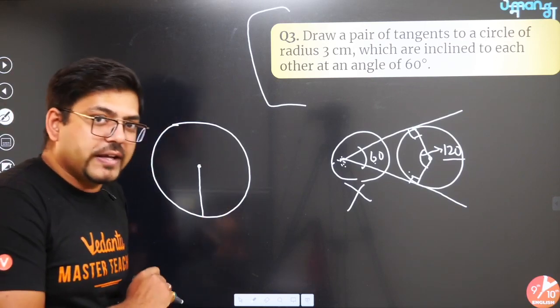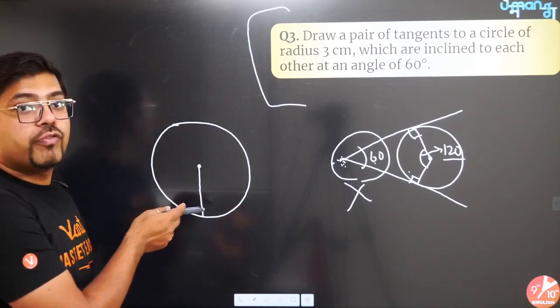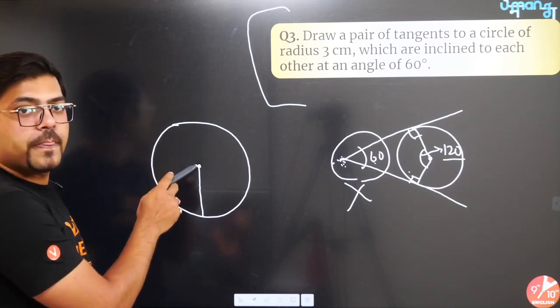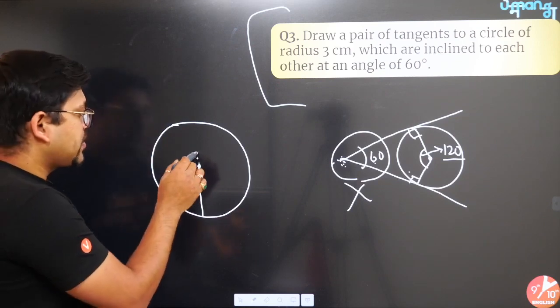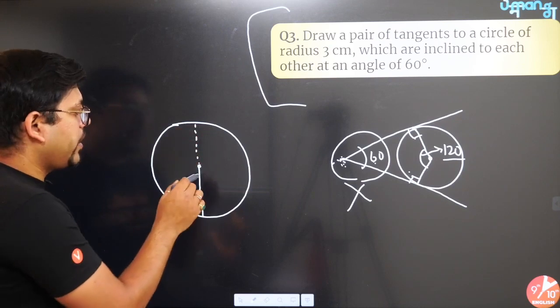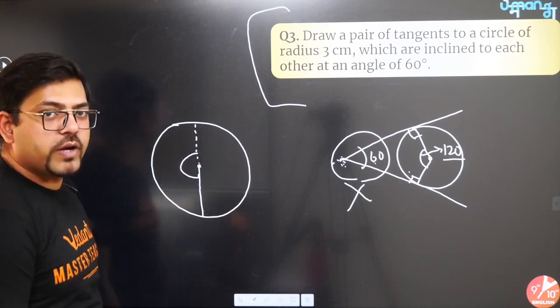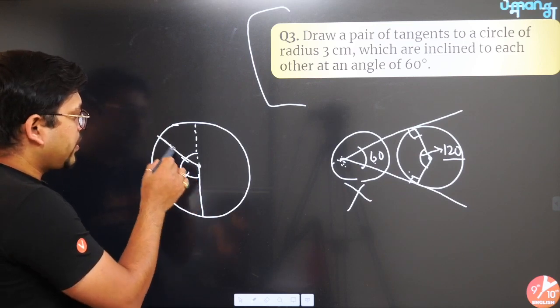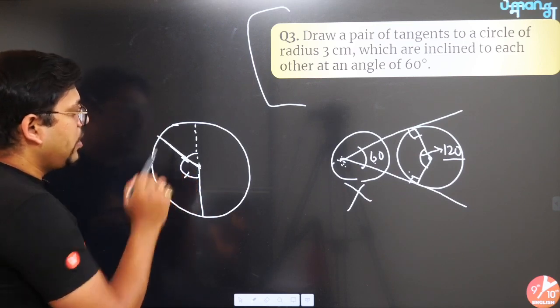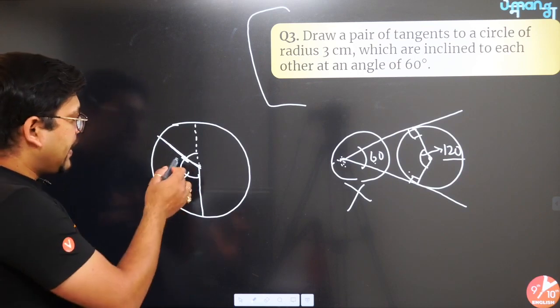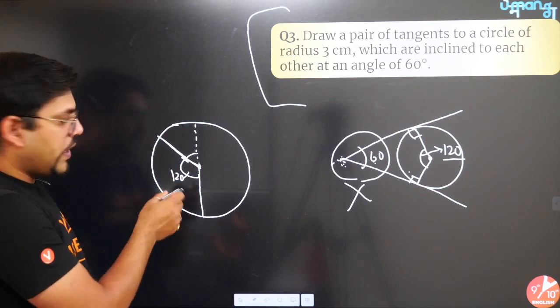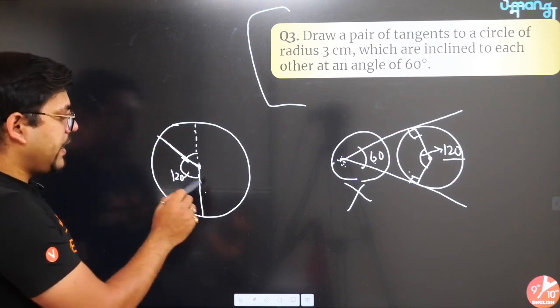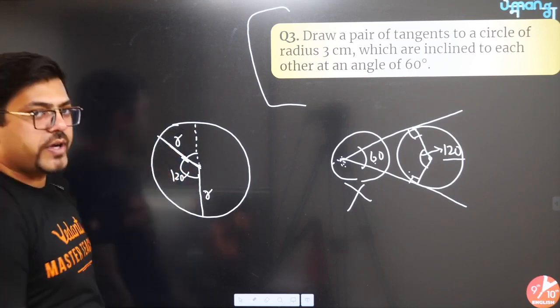And make one more radius, but this radius should be at an angle of 120 degrees from the first one. What I'm saying is, if this is the radius and you extend it, you must know how to make 120 degrees: 60 degrees, 120 degrees. Once you cut it at 120 degrees, this will be the line where the angle is 120 degrees. So this radius and this radius are at 120 degrees.